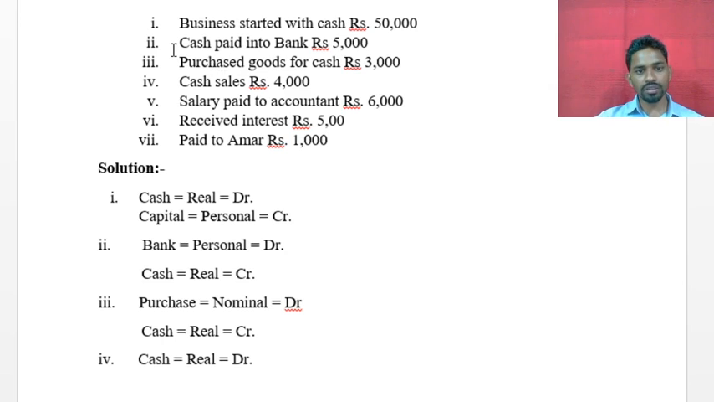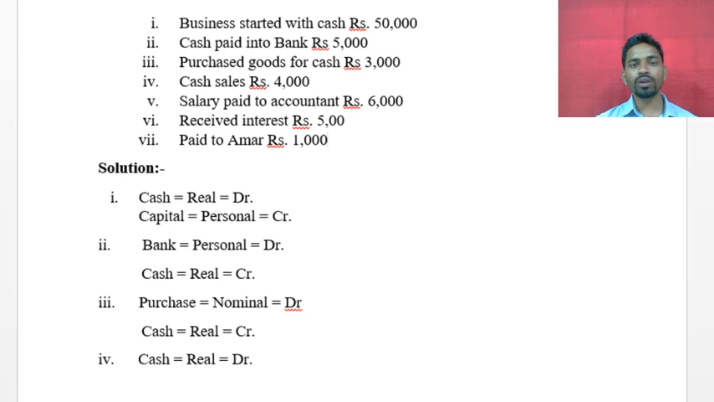Next transaction was cash paid into bank rupees 5,000. Try to understand the meaning of the transaction. Cash paid means, who paid? The business paid into the bank. So the business is going to pay. We have to assume we are the business, like this we have to assume. So see, cash paid into bank.